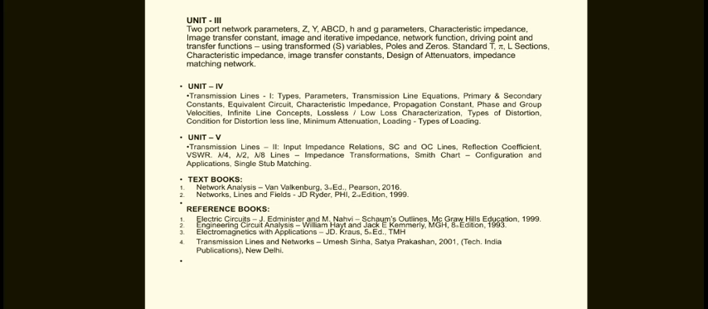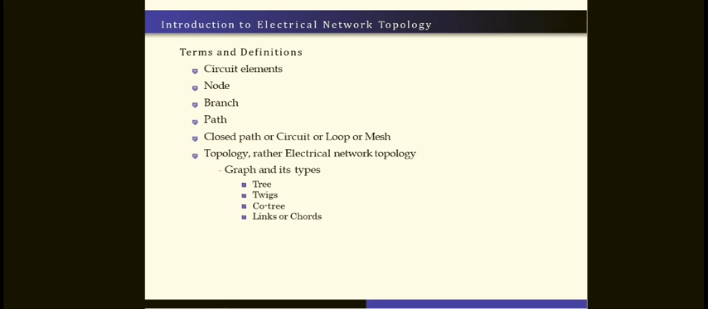So the 4th reference is on transmission lines, which relates to unit number 4 and unit number 5. These are the textbooks we are going to refer to in this course. Now, we are going to talk about the basics of electrical network topology. Here, what are the terms we need to know, the terms and definitions in network topology.